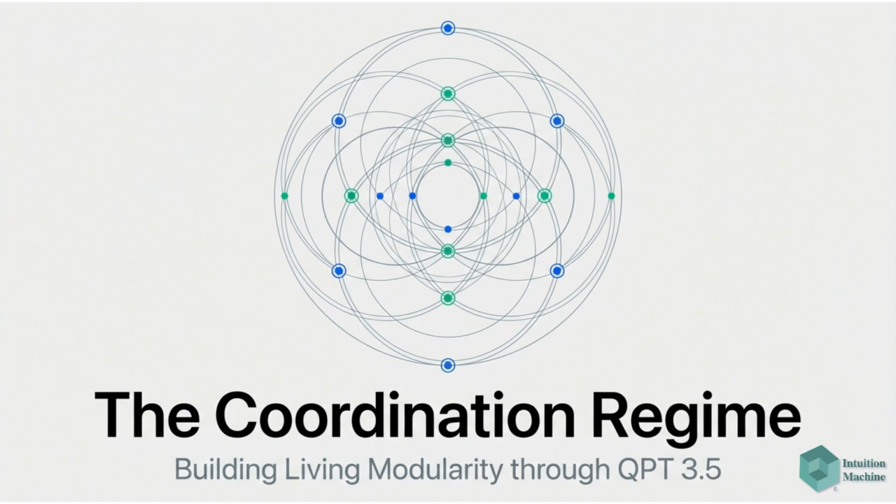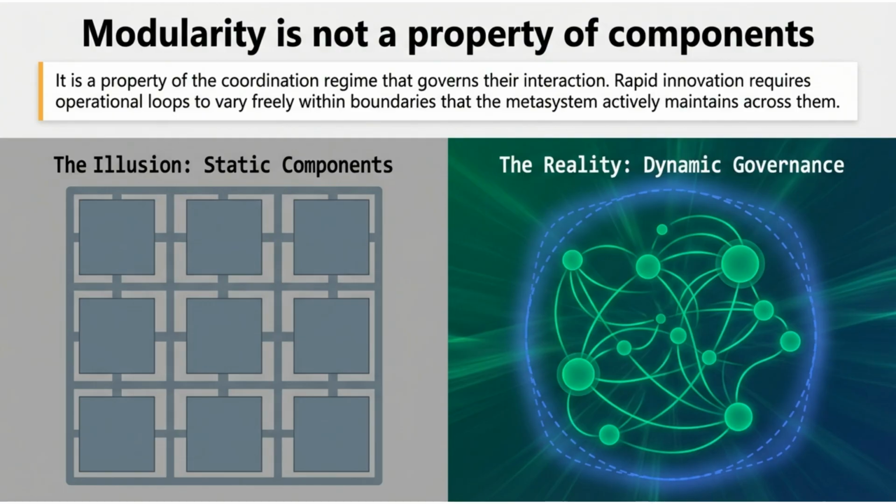The coordination regime, focusing on building living modularity through quaternion process theory of cognition, 3.5. Modularity is not an inherent property of components. Instead, it is a property of the coordination regime that governs their interaction. The illusion is static components, but the reality is dynamic governance that maintains boundaries for rapid innovation.